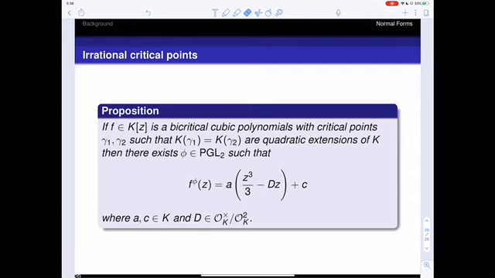So in the cubic case, we're going to consider bicritical cubic polynomials with critical points that live in a quadratic extension of our base field. And then we can always conjugate to a polynomial of this form here, and this will preserve the field of definition. Okay, so we will stay in the same field that we were in originally. And here D is just going to be a square-free integer.